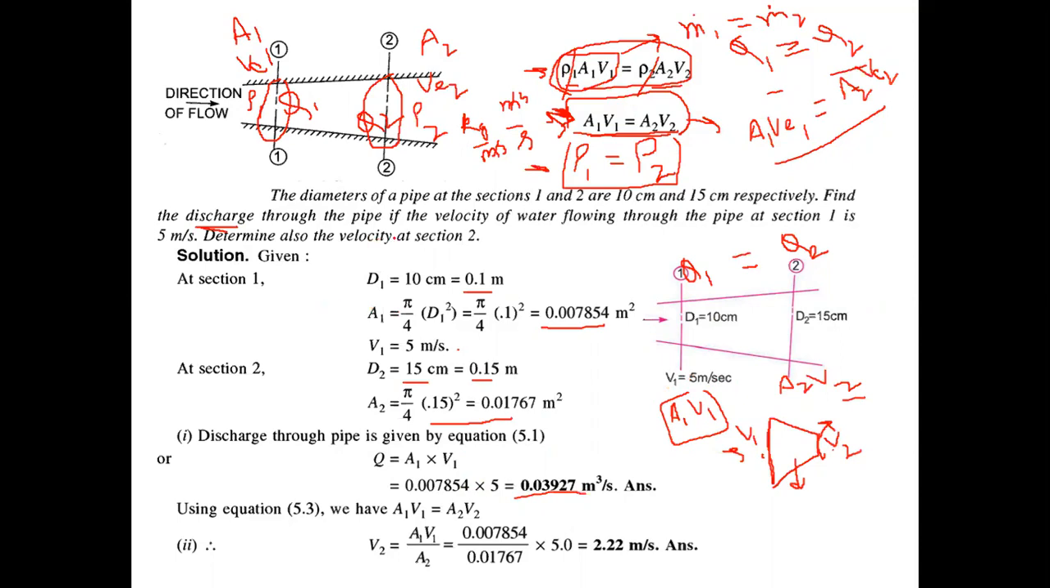That is one thing. Second, it is asking us to calculate the velocity at the outlet. So V2 is what it is asking, and we have only one relation for that, that is the continuity equation. So A1 V1 should be equal to A2 V2.